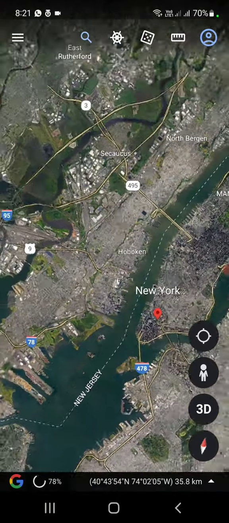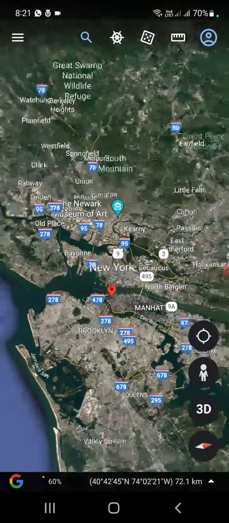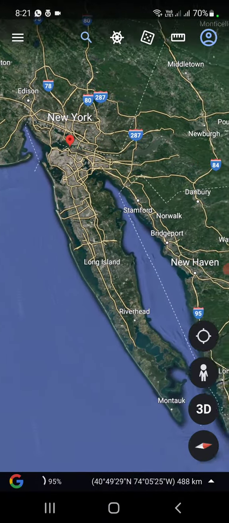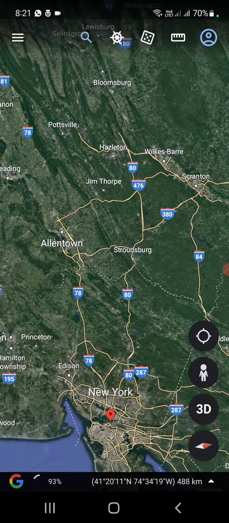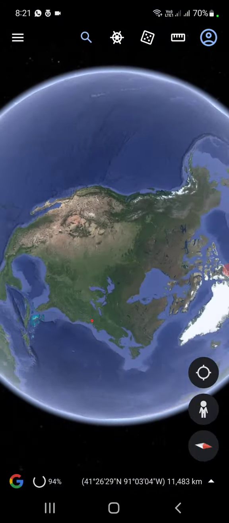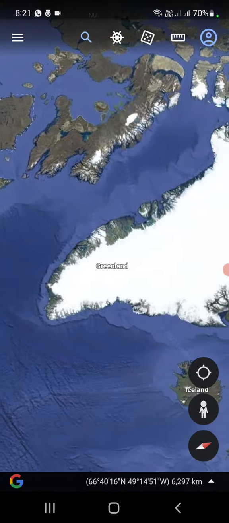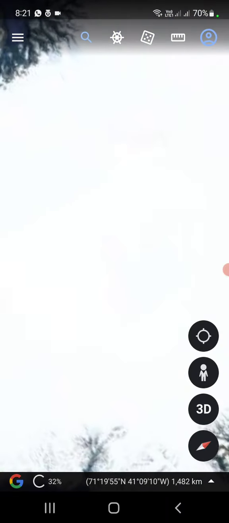And here it is. Here you can watch this city full, and here it is, Long Island and Riverhead. So just an amazing app. Download it if you want. And so let's take a look at Antarctica. Oh sorry, this is Greenland.